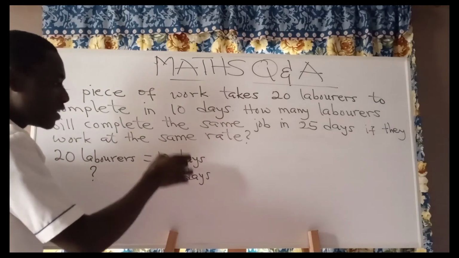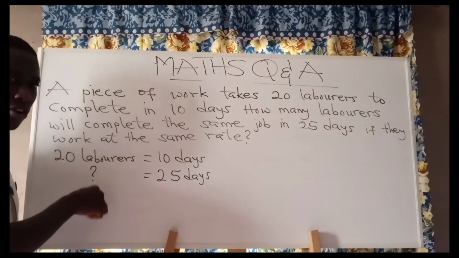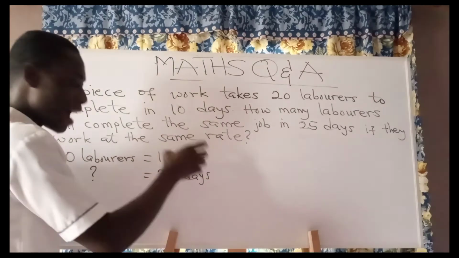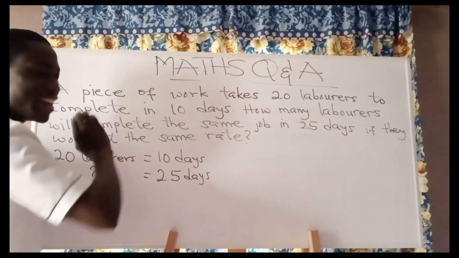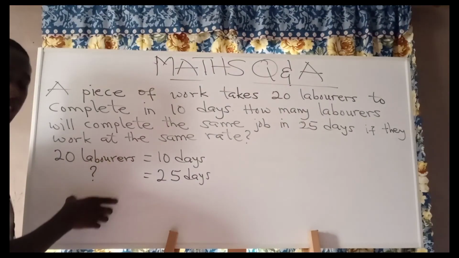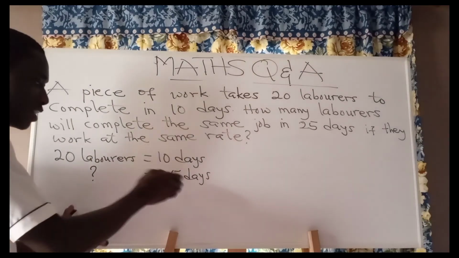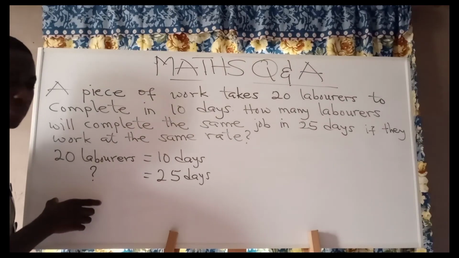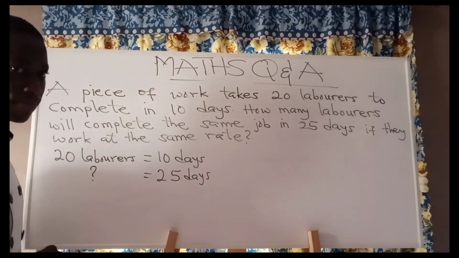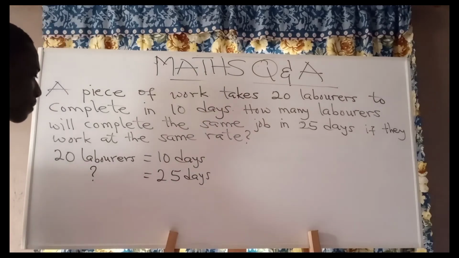Meanwhile, this one has what? Increased. So once the days has been increased, the number of laborers will be what? Decreased. Okay? Once the days has been added up from 10 days to 25 days at the same rate, the number of laborers should what? Be small, should be what? Reduced. Okay? So in this case, whilst one is increasing, the other one is decreasing. So it still makes it an indirect proportion question. And how do we solve it? It's as simple as that.